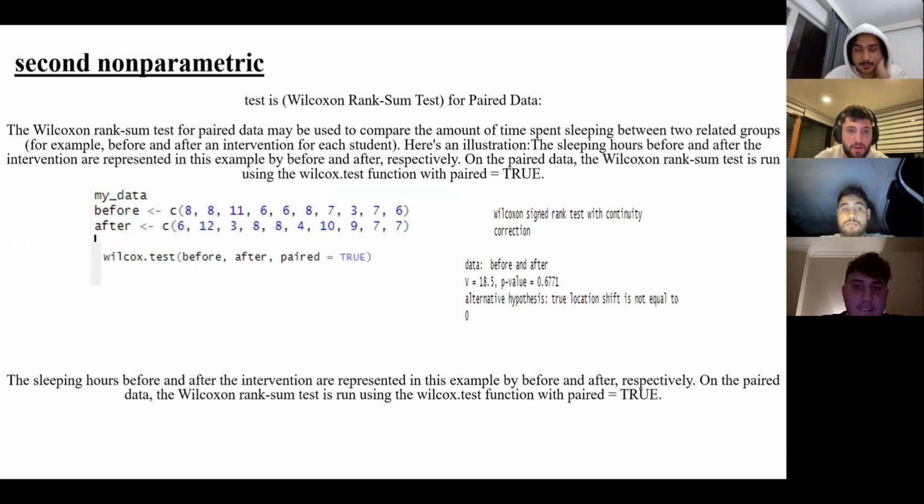Second non-parametric test, the Wilcoxon rank sum test for paired data, may be used to compare the amount of time spent sleeping between 2 related groups. For example, before and after an intervention for each student. Here's an illustration by the code given.